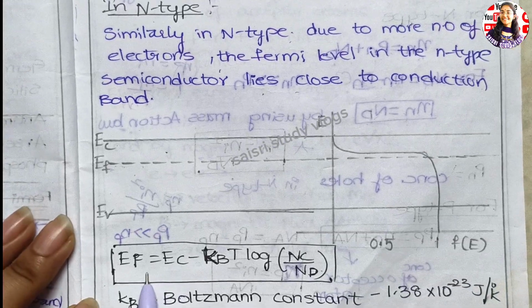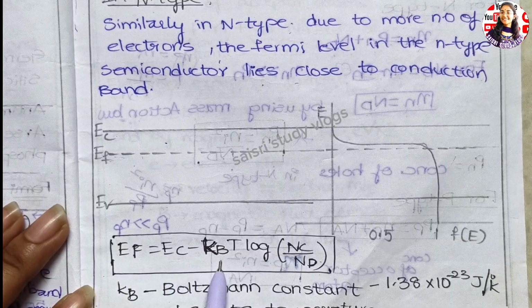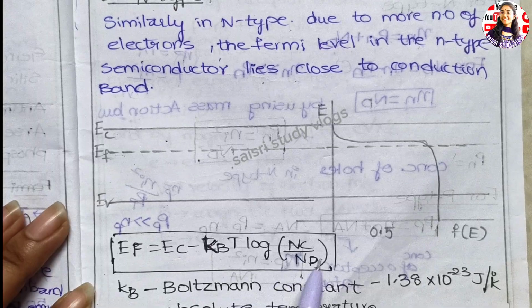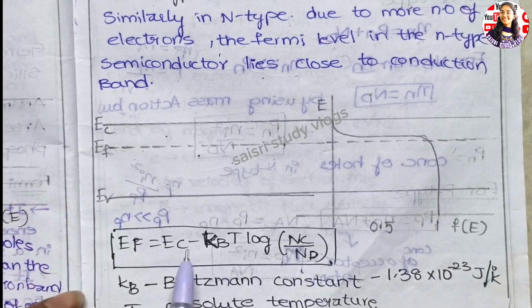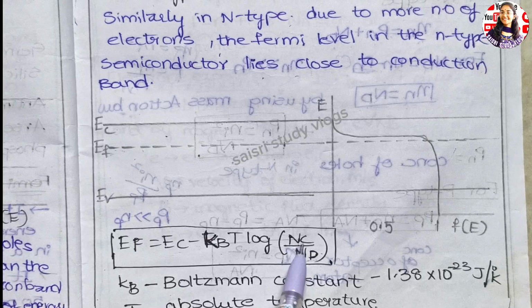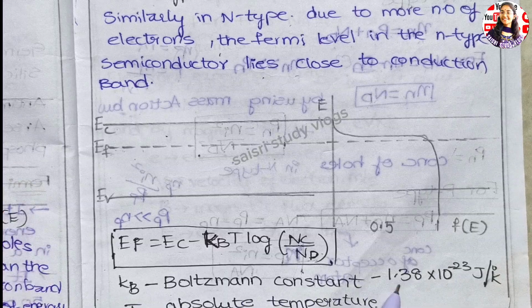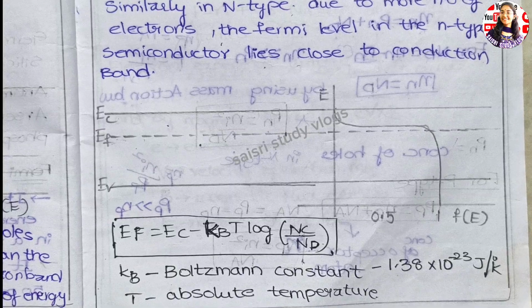The formula is EF is equal to EC, the energy associated with the conduction band, minus kB T log NC by ND, where ND is the concentration of donor atoms. In n-type we have donors, and NC is the effective density of states in the conduction band. kB is the Boltzmann constant, which we already know is 1.38 times 10 to the power of minus 23 joules per Kelvin, and T is the absolute temperature.